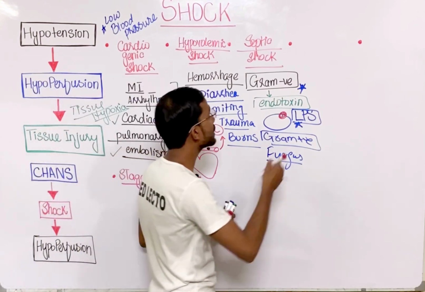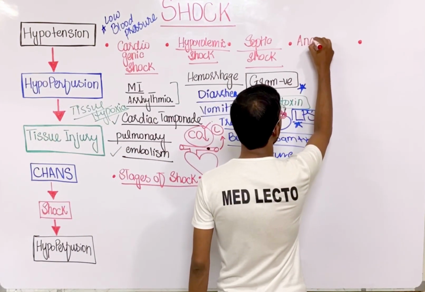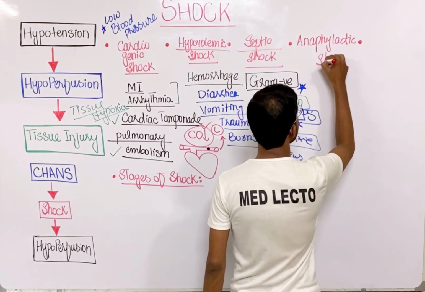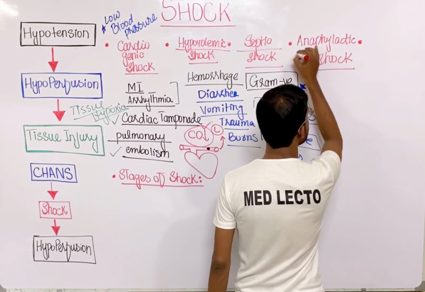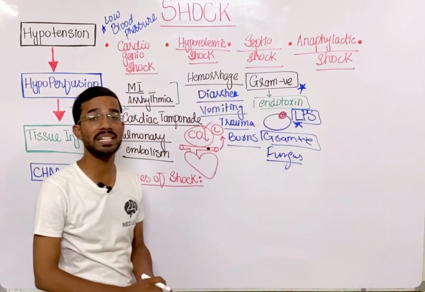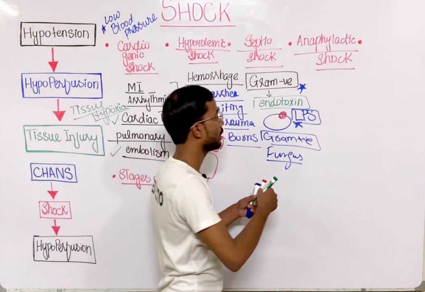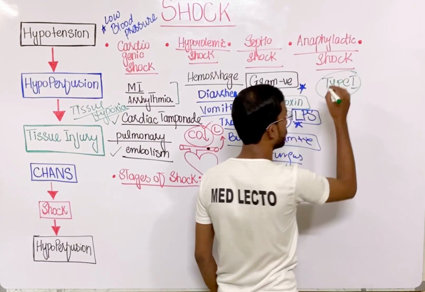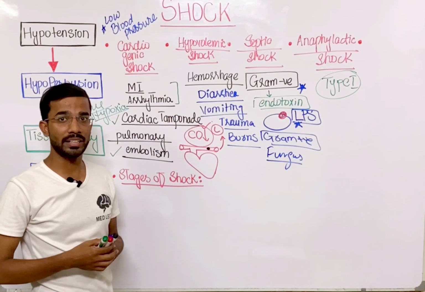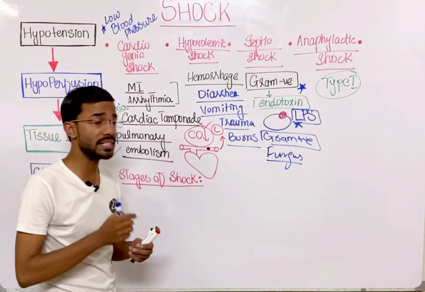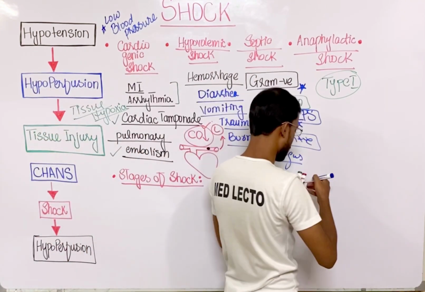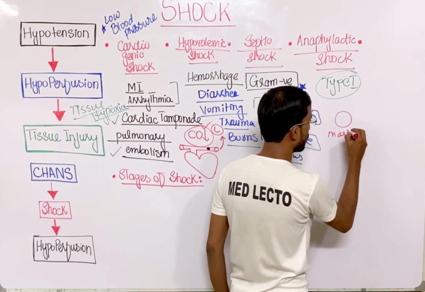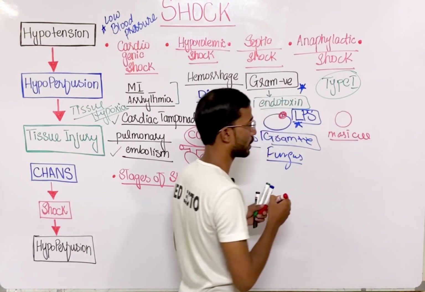Okay, and next is anaphylactic shock. That is due to the activation of type 1 hypersensitivity. That's the most important thing. So in anaphylactic shock, the most important cell that is actually involved is the mast cell. Okay, that's the most important thing.